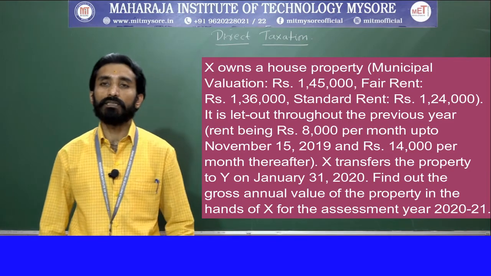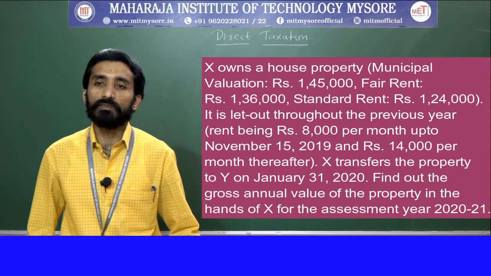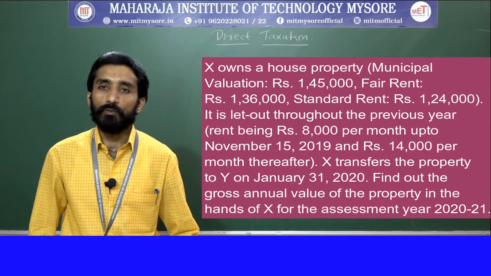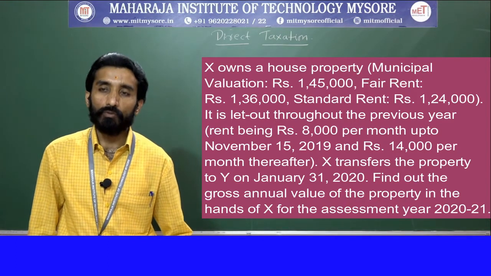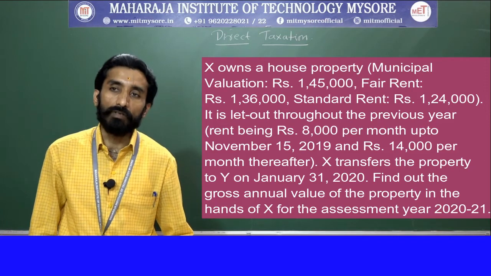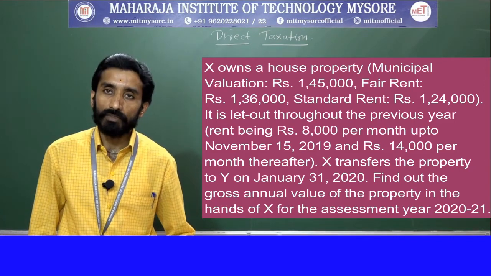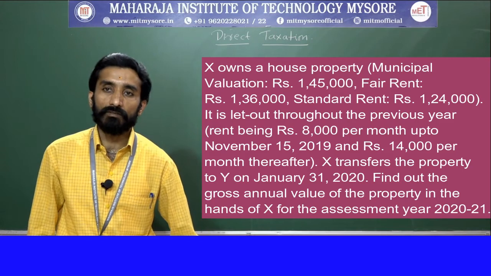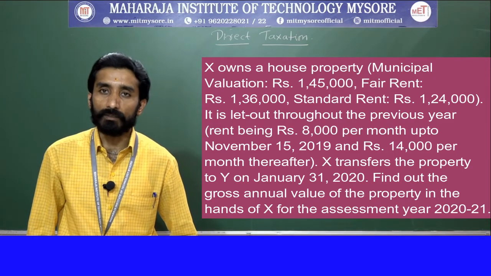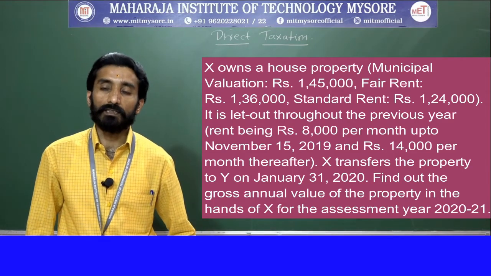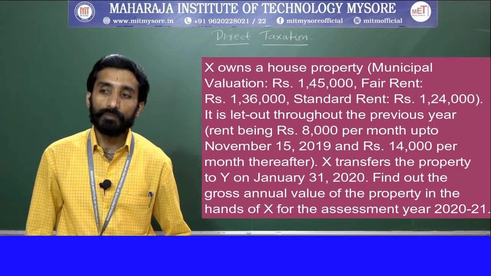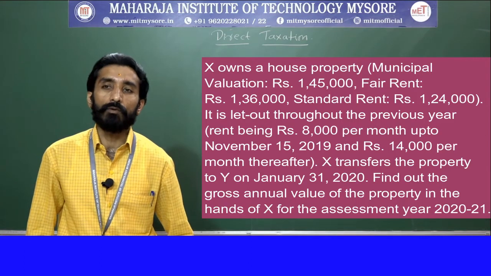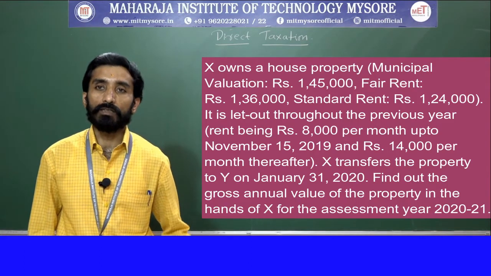Here this is the information provided with respect to gross annual value. X is an assessee who owns a house property, where municipal value, fair rent, as well as standard rent have been given. Afterwards, they say that during the previous year, because normally any assessment is made with respect to the previous year, what has happened here?